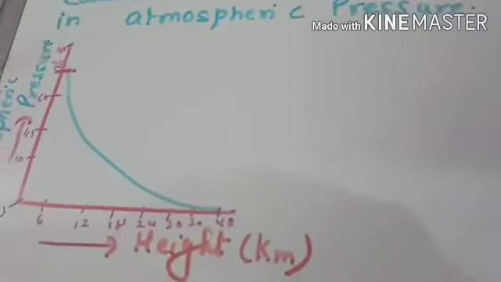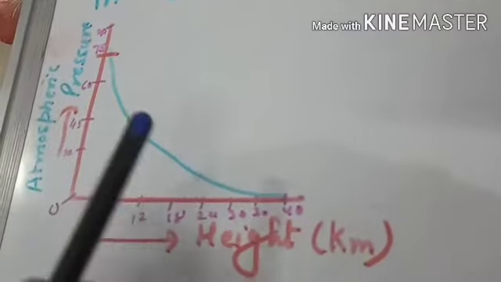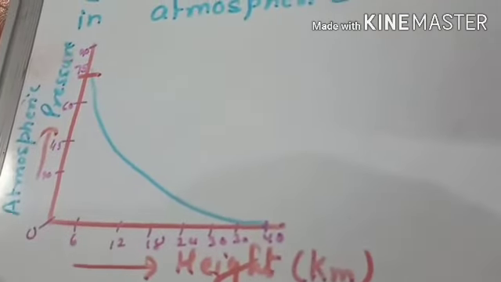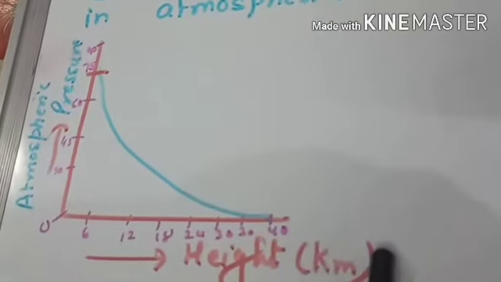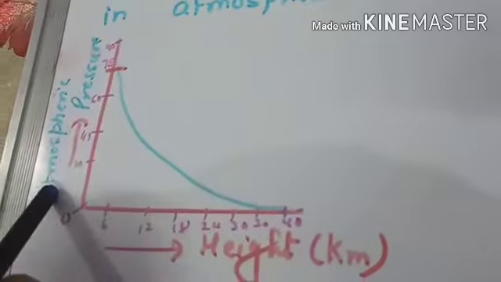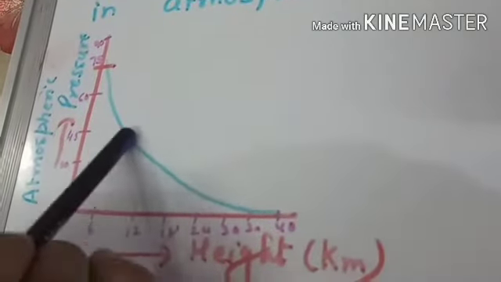Now this is a graph showing the variation in atmospheric pressure with altitude. The height or altitude is taken in kilometers on the x-axis. On the y-axis we have taken atmospheric pressure in centimeters of mercury. Now you can see that this is a graph showing the variation.